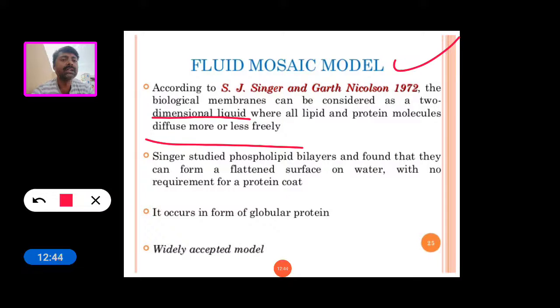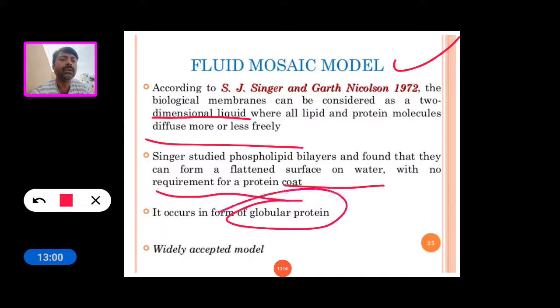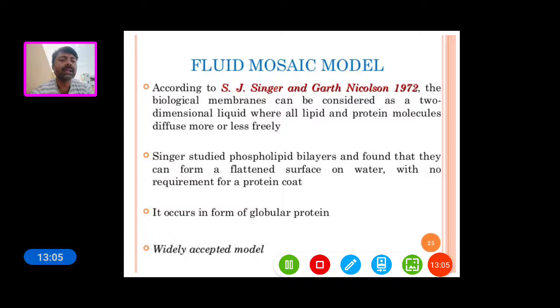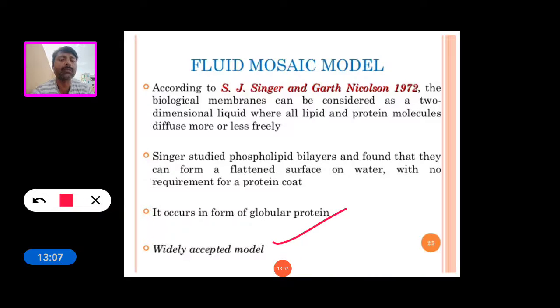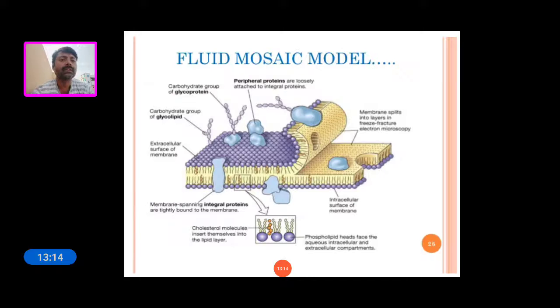Singer studied the phospholipid bilayer and found that they can form flattened sheets on the surface of water with no requirement of a protein coat. It occurs from globular proteins. This model is widely accepted and is the popular model to explain the plasma membrane structure.